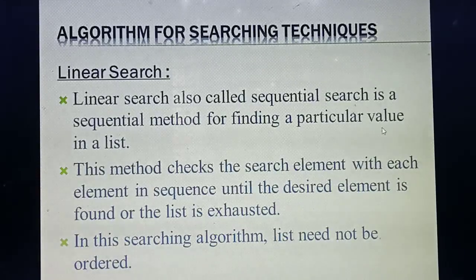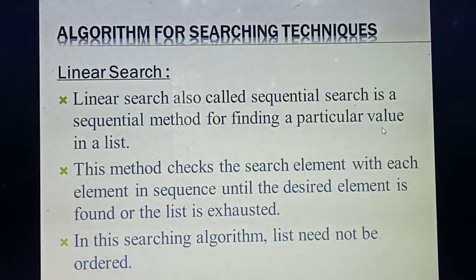This method checks the search element. You are going to check the search element with each element in sequence, that means in an ordered way, until the desired element is found. In your mind you are keeping some element, isn't it? So till that element you need to search. If that element is not found, the list is exhausted. Exhausted means the list gets over. Understood the second point? Okay.